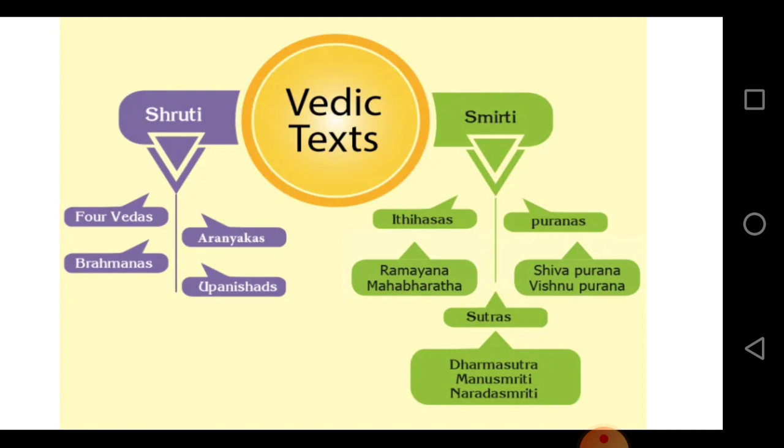So these are the texts that the main Vedic text contain, Shruti and Smriti, and then they are classified into so many things. So they might be looking like just a small thing, but these two classifications have so much inside them. So there is a lot of information, and these are the literature books that they followed.